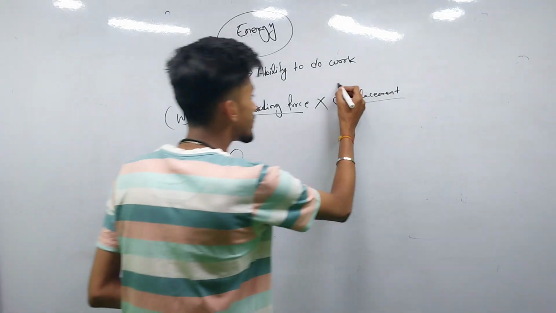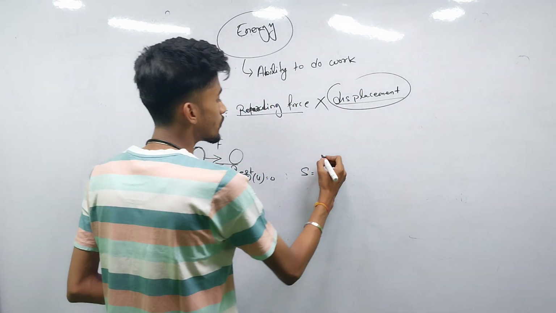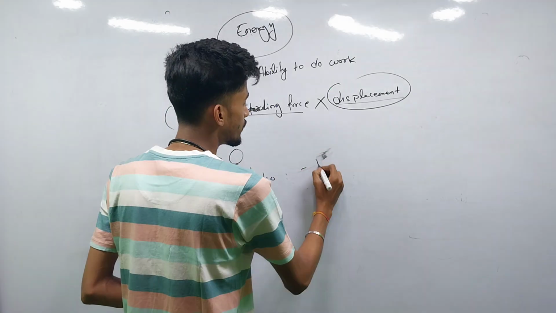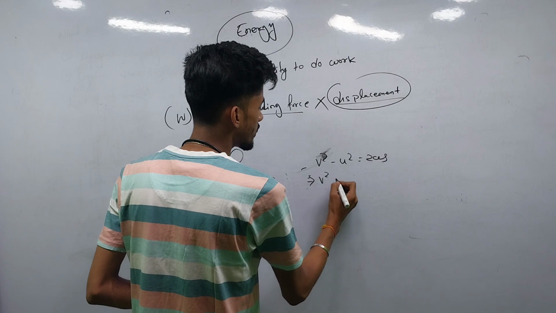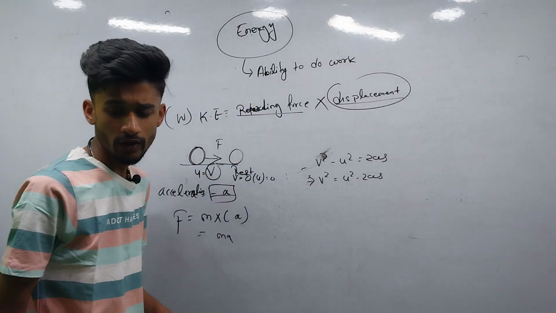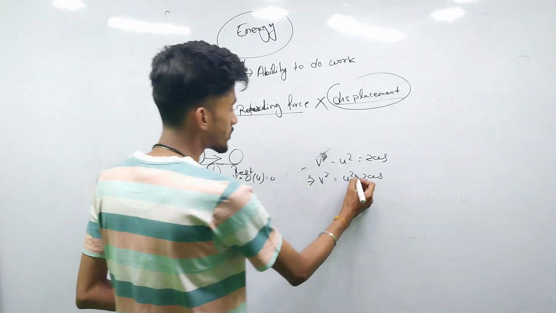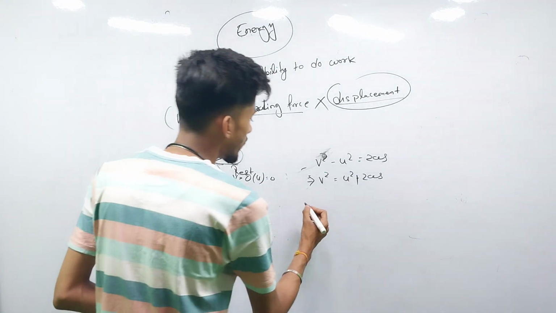Now we have to obtain the displacement s. We know that v square minus u square equals 2as, that is, v square equals u square minus 2as. Then we have to obtain the value of s.